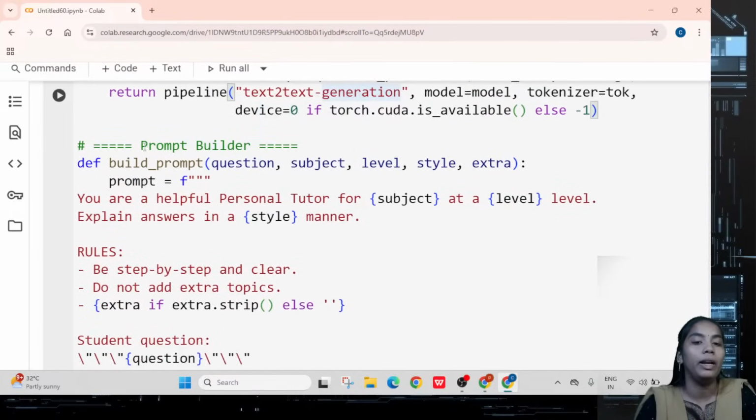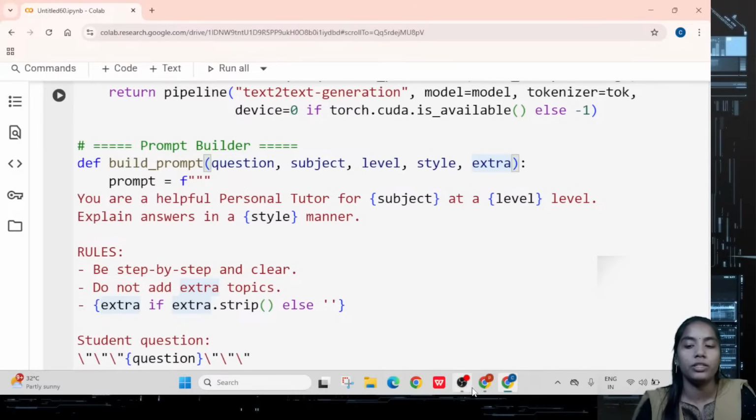Coming to the next one, build a prompt. So here we have to build our particular prompt. Installing is completed, importing is completed and loading the model is completed. Now you have to take the defining functions. With this defining function, you take the question, which type of subject you need, which type of level you need, style, and some extra requirements if you need anything like that. So that input details you have to create to enter some particular information. You have to create your prompt like that.